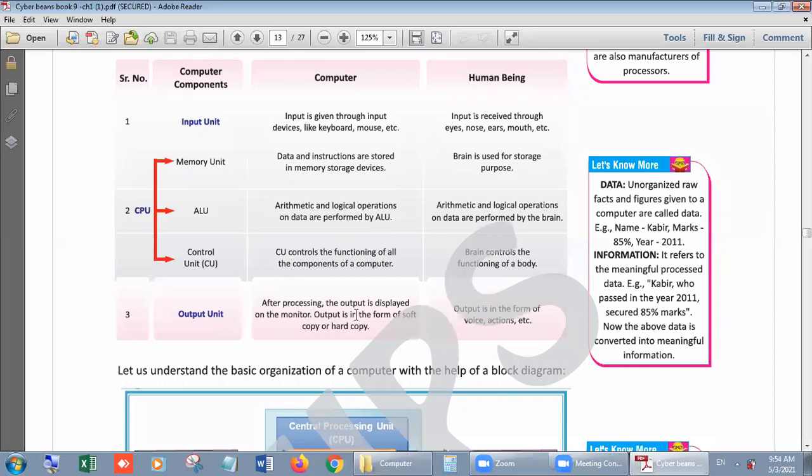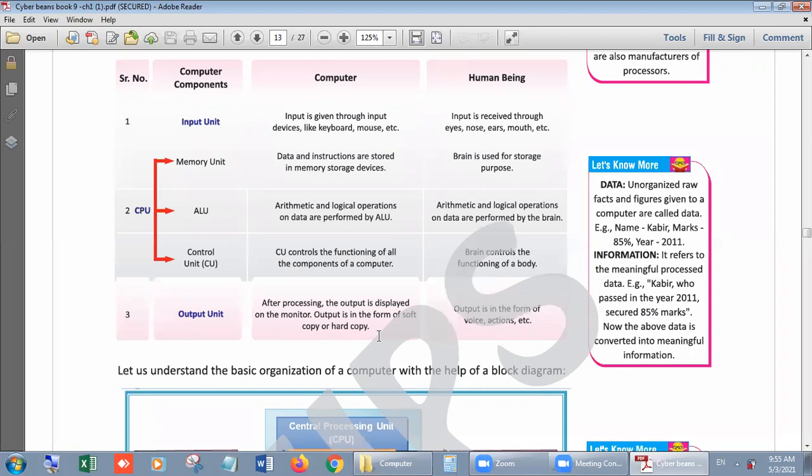Output unit. After processing, the output is displayed on the monitor. Output is in the form of soft copy or hard copy. If you want to see something, it is always shown on the monitor. Or sometimes when we want a hard copy, then we have a printer for it. We can take a printout on it, right? And if we want to listen to something, we have speakers, right?